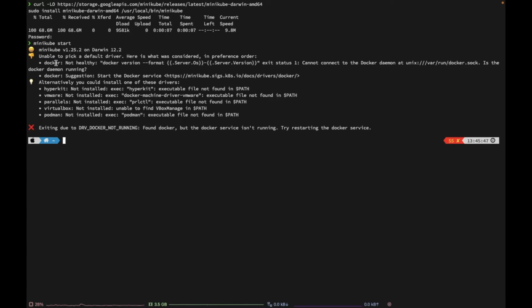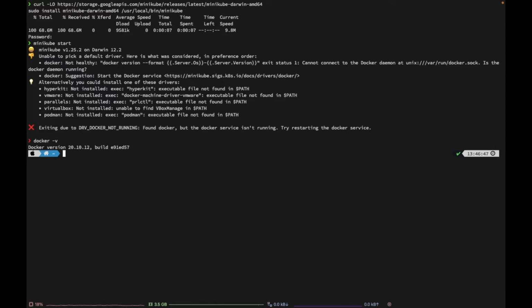First it will try to check for Docker, then alternatively it can check for HyperKit, VMware, Parallels, VirtualBox and Podman. So now we can first check whether we have Docker available on our system or not. I will give docker -v.